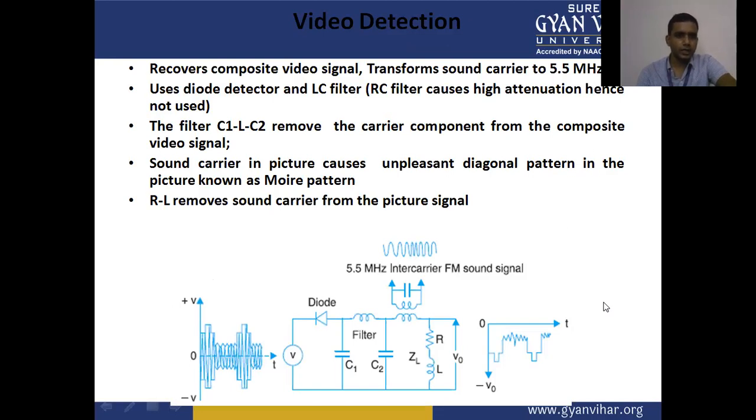The sound carrier in the picture causes an unpleasant diagonal pattern in the picture known as moire pattern. RL removes the sound carrier from the picture signal. So this is the filter section.